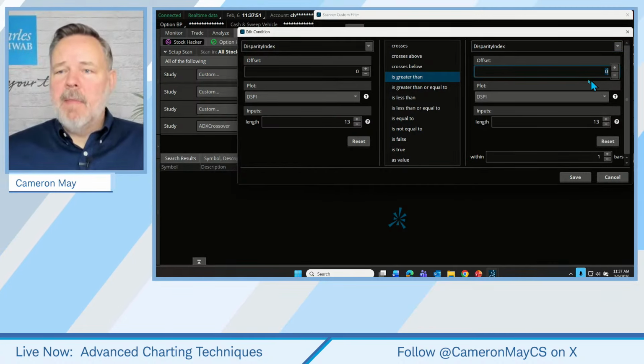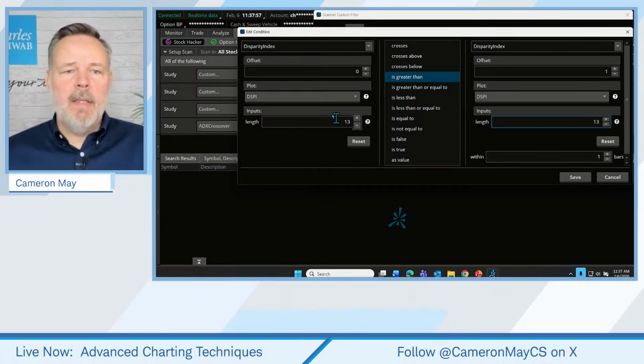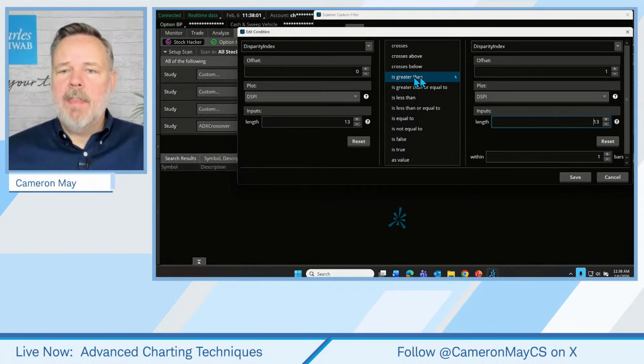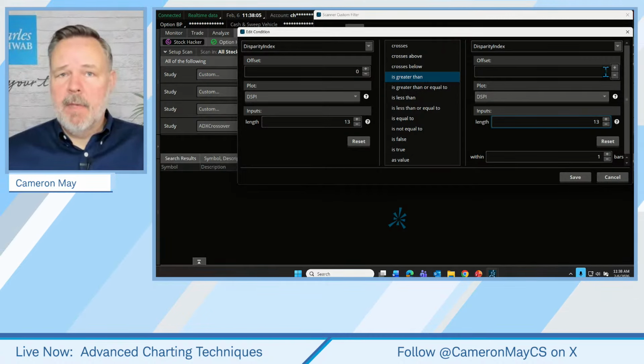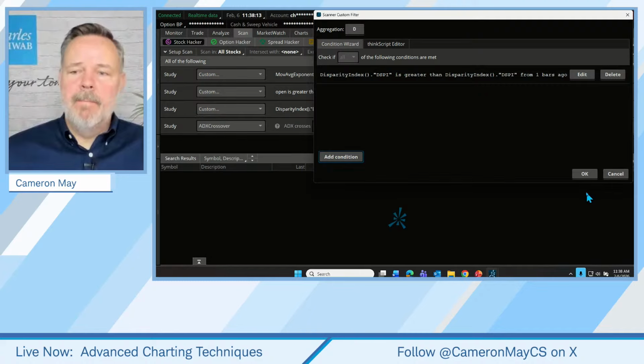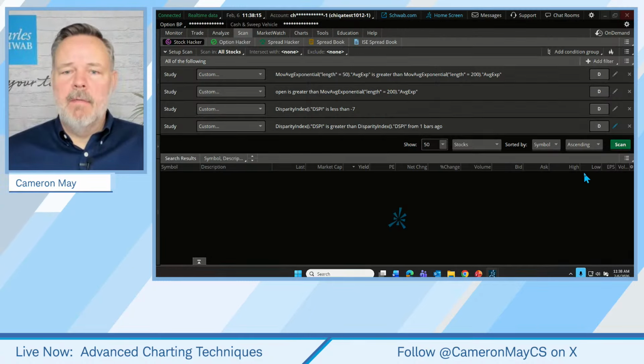But this offset means a number of days back. So I'm just going to put a 1 in here. So this is literally saying I want the disparity index to be greater than yesterday's disparity index. In other words, it's going up. And then we're just going to require that that's happening as of today within the last bar. And we'll click Save and then click OK.